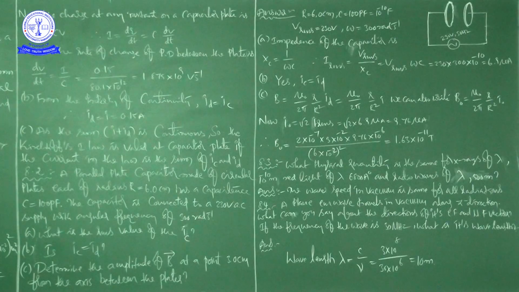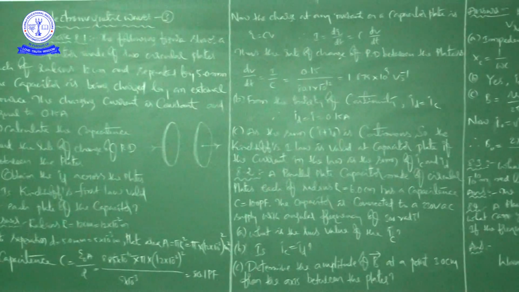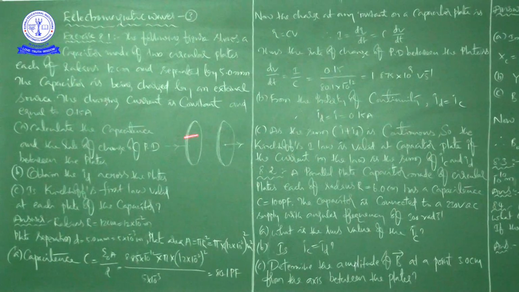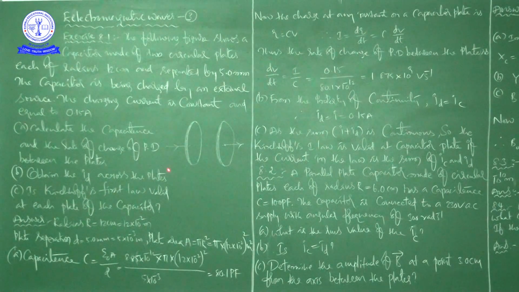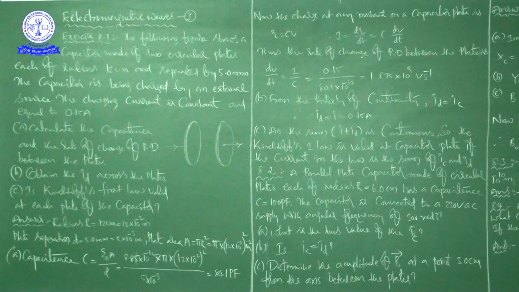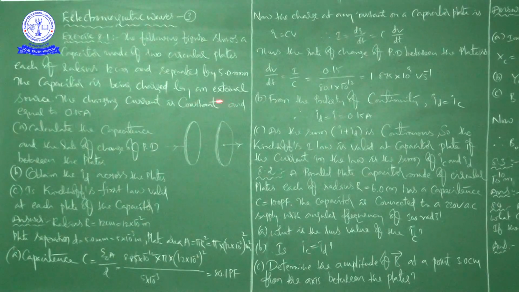Okay, right. So in this class, we discussed 4 problems. In exercise 1, they have given one picture. In that picture, there is a capacitor made of 2 circular plates, each of radius 12 centimeters and separated by 5 millimeters.